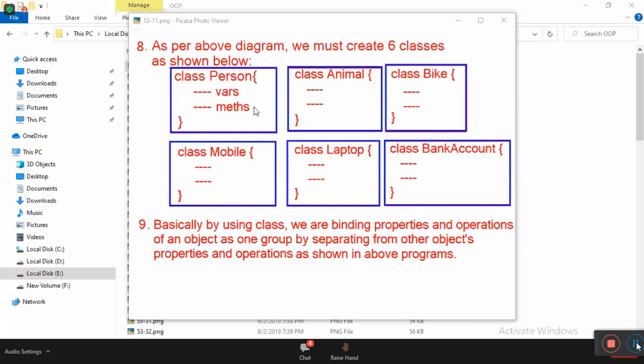We are binding variables and methods of one object by separating them clearly from other objects' variables and methods. Basically, by using class, we are binding properties and operations of one object as one group by separating them from other objects' properties and operations, as shown in the above programs. So tell me now, object-oriented programming simplifies maintenance of the values and operations of one object, clearly separating them from other objects.